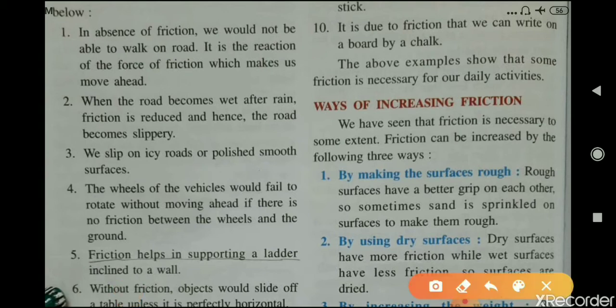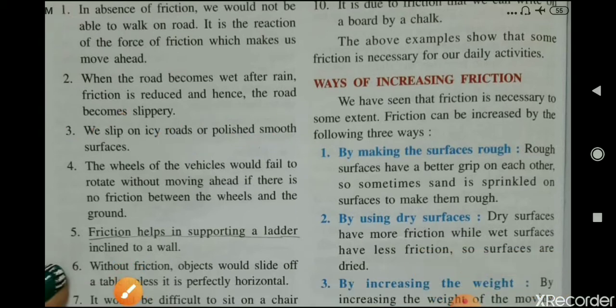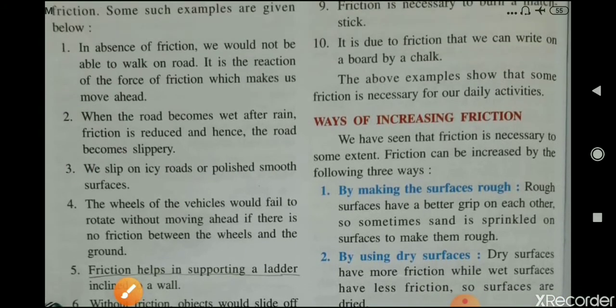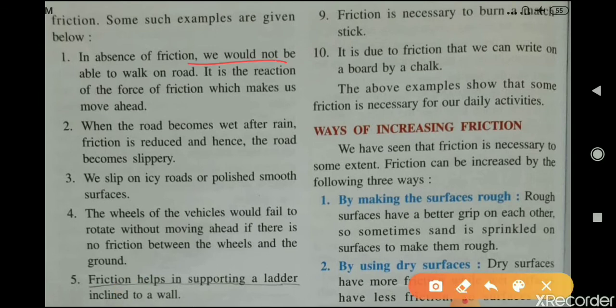Now third is, we slip on icy roads or polished smooth surfaces because these surfaces are frictionless, means they apply very less friction. Okay. That's why it is said here that in the absence of friction we would not be able to walk on a road, and it is the reaction of the force of friction only which makes us move ahead. As these roads have very less friction, we will find difficulty in moving on them.